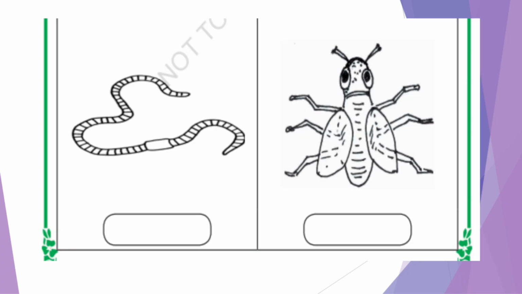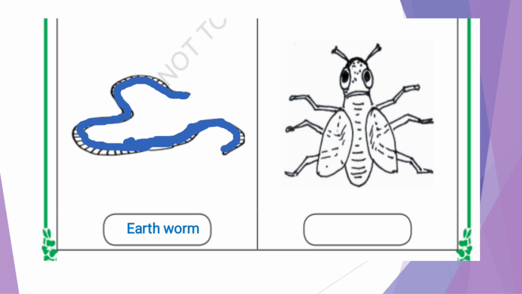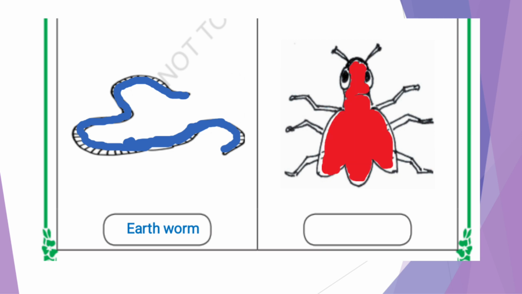Next, what it is? It is crawling animal. So which color we have to do? Blue. And what is the name of this crawling animal? Earthworm. Next one is insect. Which color we have to do for insects? Do you remember? That is red color. And this insect name is housefly.